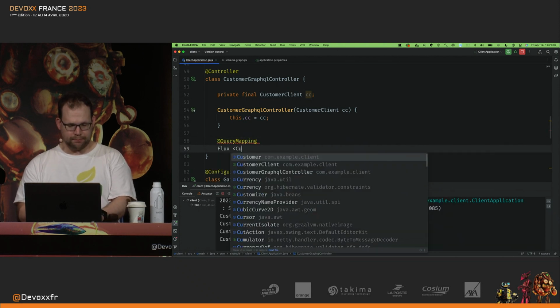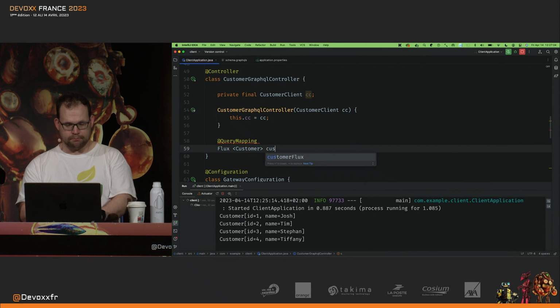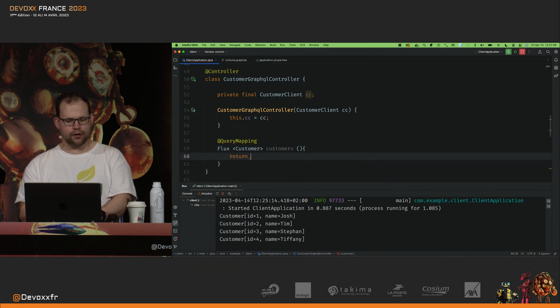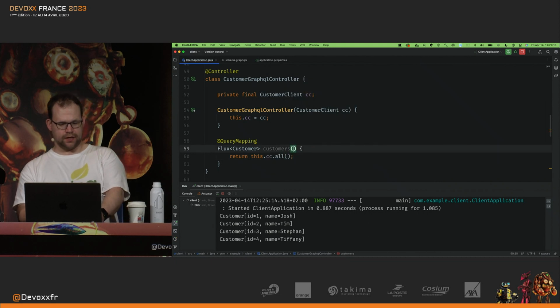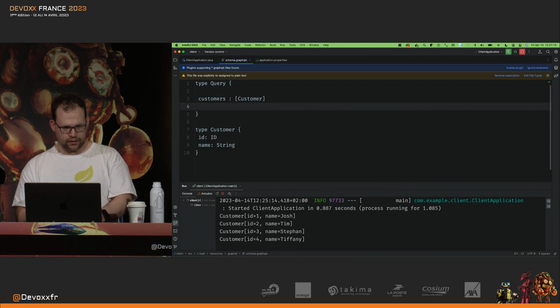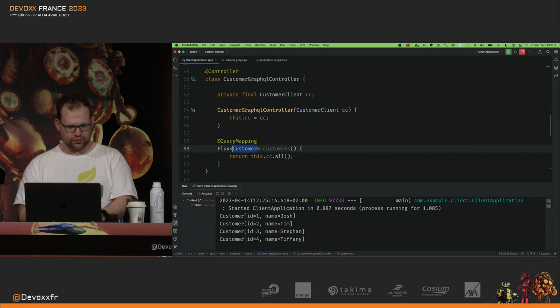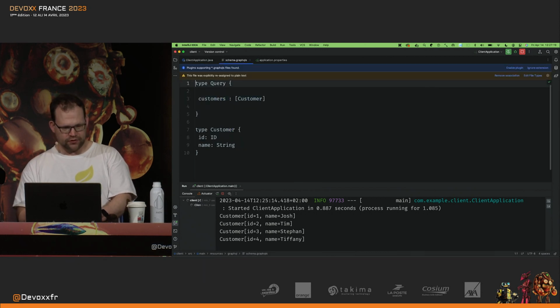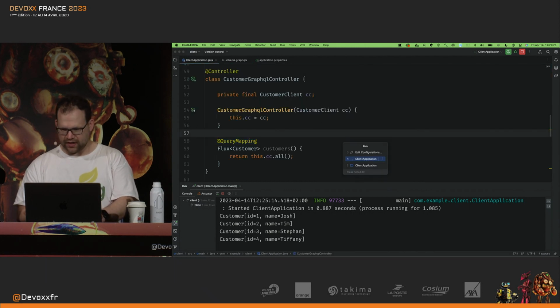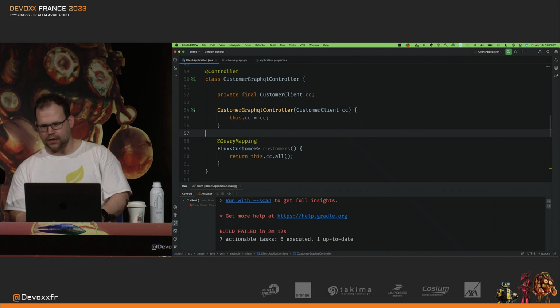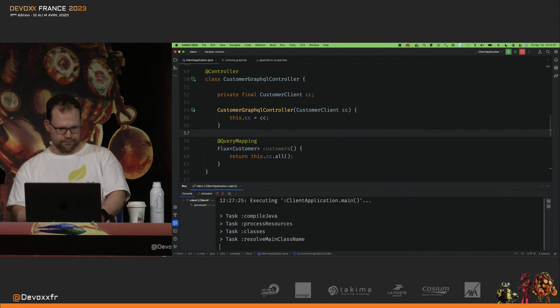So the query mapping is actually, I'm going to map this controller handler method to that field in the schema, right? So it's called customers, and it returns more than one customer, and it's using a query mapping, and this is the well-known type called Query, okay? So it's a controller, just like a regular REST or HTTP controller or whatever, okay?